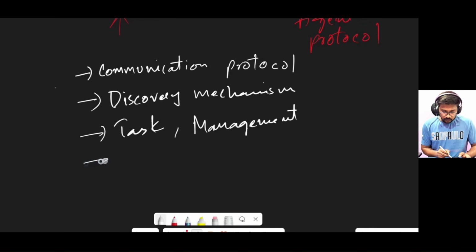Next thing we need: sometimes agents are not freely available. Just like APIs, some need an authentication mechanism to interact, right? Similarly here, we need to have an authentication mechanism.